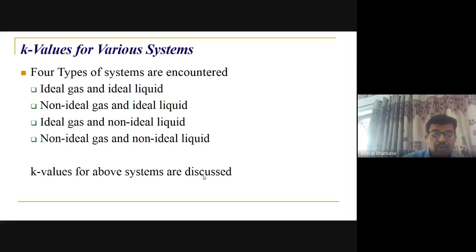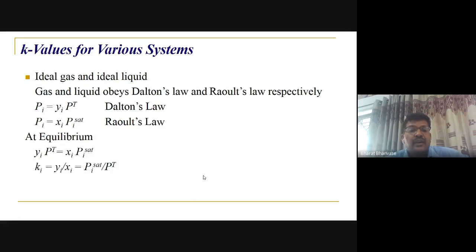So then you can see the bubble point and dew point calculation with modified Raoult's law. Then non-ideal gases and non-ideal liquid. So in both cases, you have fugacity for the non-ideality of gases and activity coefficient for the non-ideality of liquids. For ideal gas, simple Raoult's law is possible here, right? It is very simple, and no doubt K value is always yi upon xi. So you get the vapor pressure of a particular component divided by the total pressure, and that will be the K value of the component involved in that particular system.